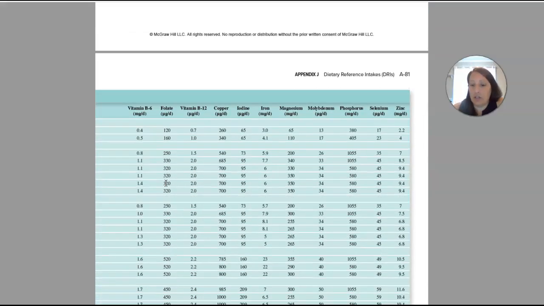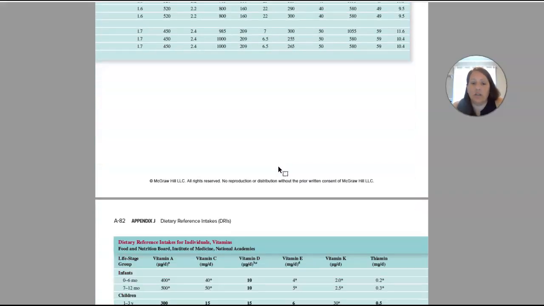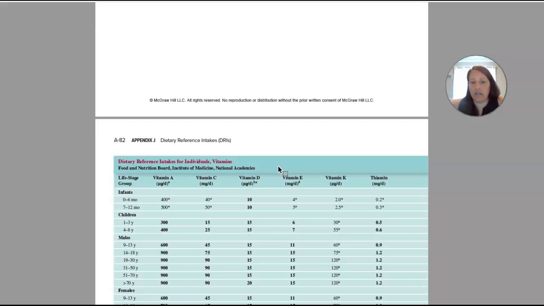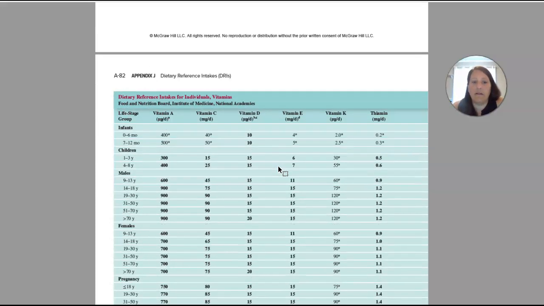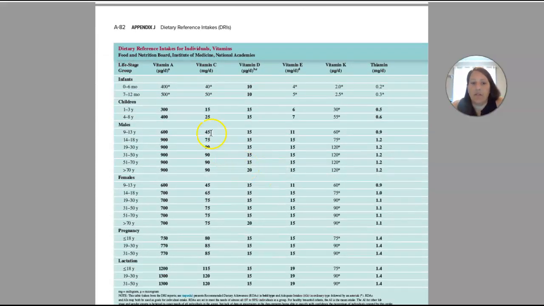Okay, I'm going to scroll down. So this is a continuation of that. So these are still EARs for vitamin B6, folate, vitamin B12, iron, phosphorus. Okay, so those are the EARs. Now I'm going to come down here. So again, DRIs for individuals now.